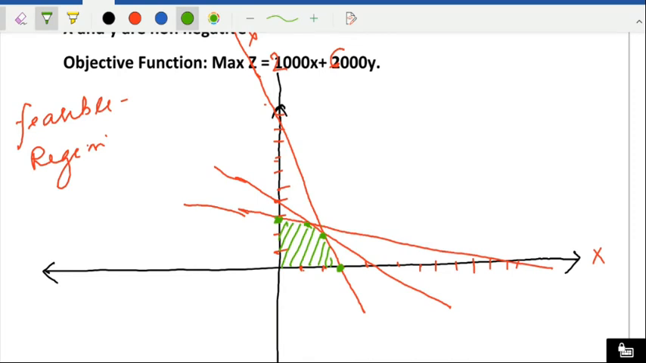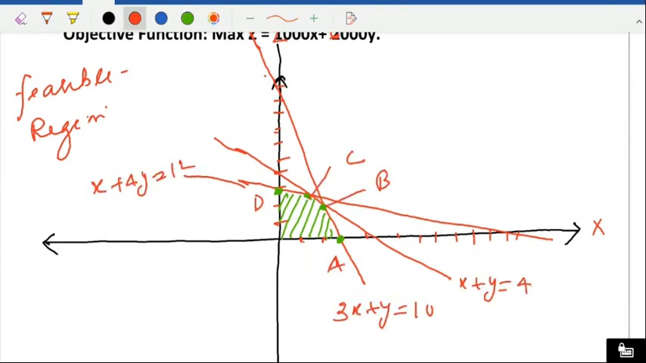I'll take one example here. I have shown where your solution is lying. Your solution may be at point A, point B, point C or point D. These 4 points are where your solution may lie. Now for point A, what are the coordinates of A? From 3x plus y equal to 10, where y is 0, x will be 10/3. So the coordinates are 10/3 comma 0.